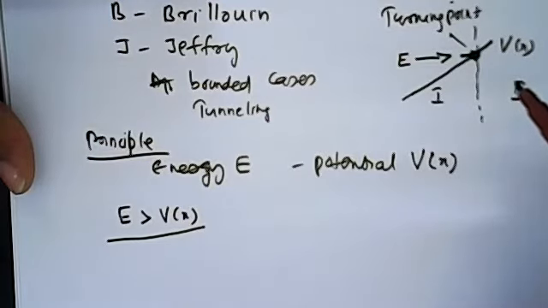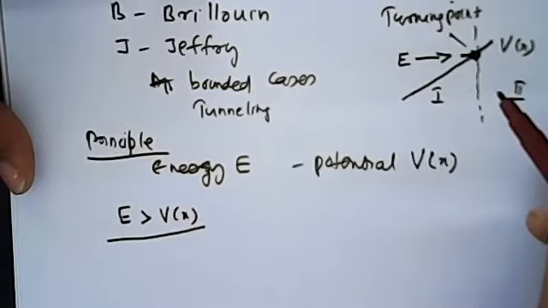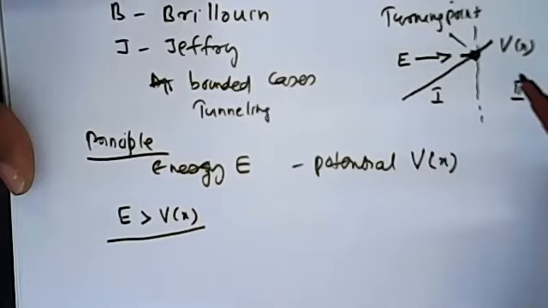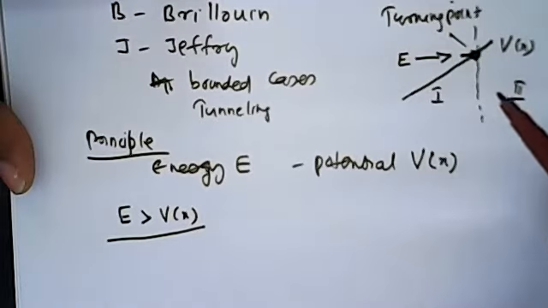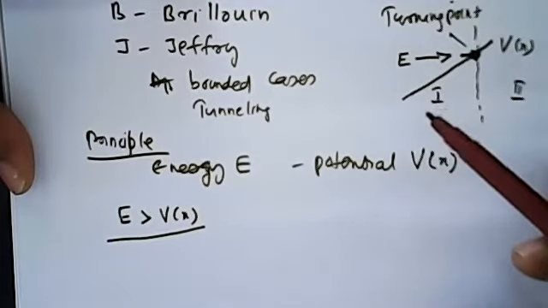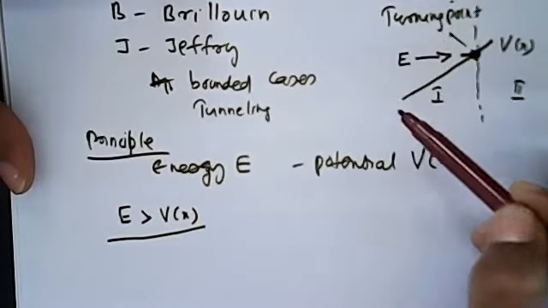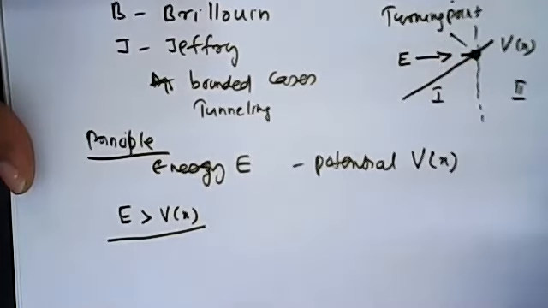Only quantum mechanics gives a solution for the presence of the particle in this second region. Classical mechanics does not allow the existence of the particle there. So the first region, the left side, is known as the classical region, and this is the non-classical region.